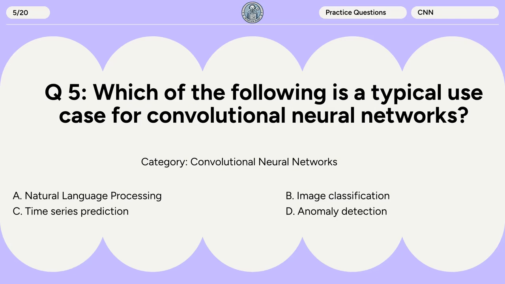Question 5. Which of the following is a typical use case for convolutional neural networks? A. Natural language processing. B. Image classification. C. Time series prediction. D. Anomaly detection. The correct answer is B. Image classification. CNNs excel at extracting spatial features from image data.